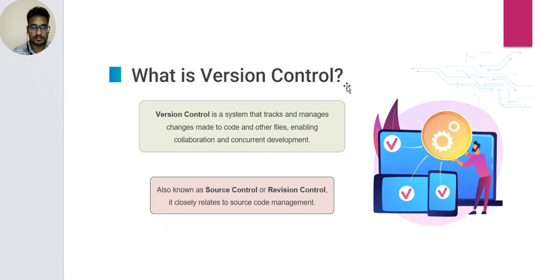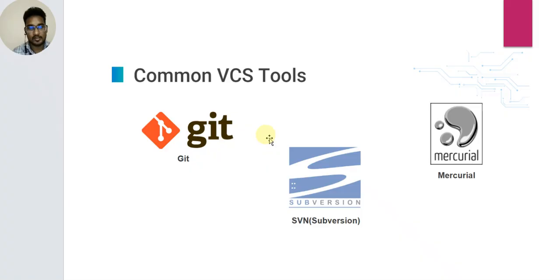What is a version control system? Version control is a system that tracks and manages changes made to code and other files, enabling collaboration and confident development. Also known as source control or revision control system. Common version control tools are Git, SVN, and Mercurial.